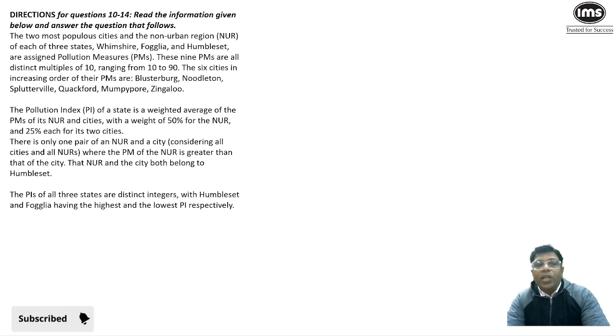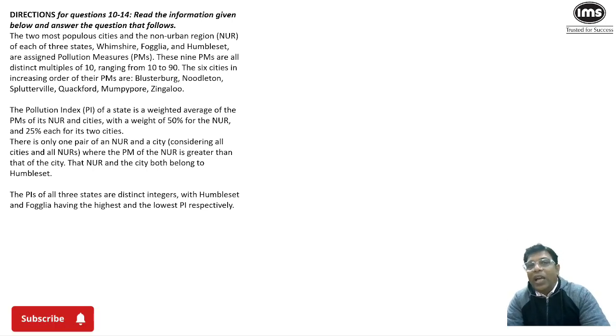And then the pollution index of a state. For a state, you calculate the pollution index as a weighted average of the PM of its NUR and its cities. A 50% weight is assigned to the PM of NUR and a 25% weight is assigned to each of the cities.